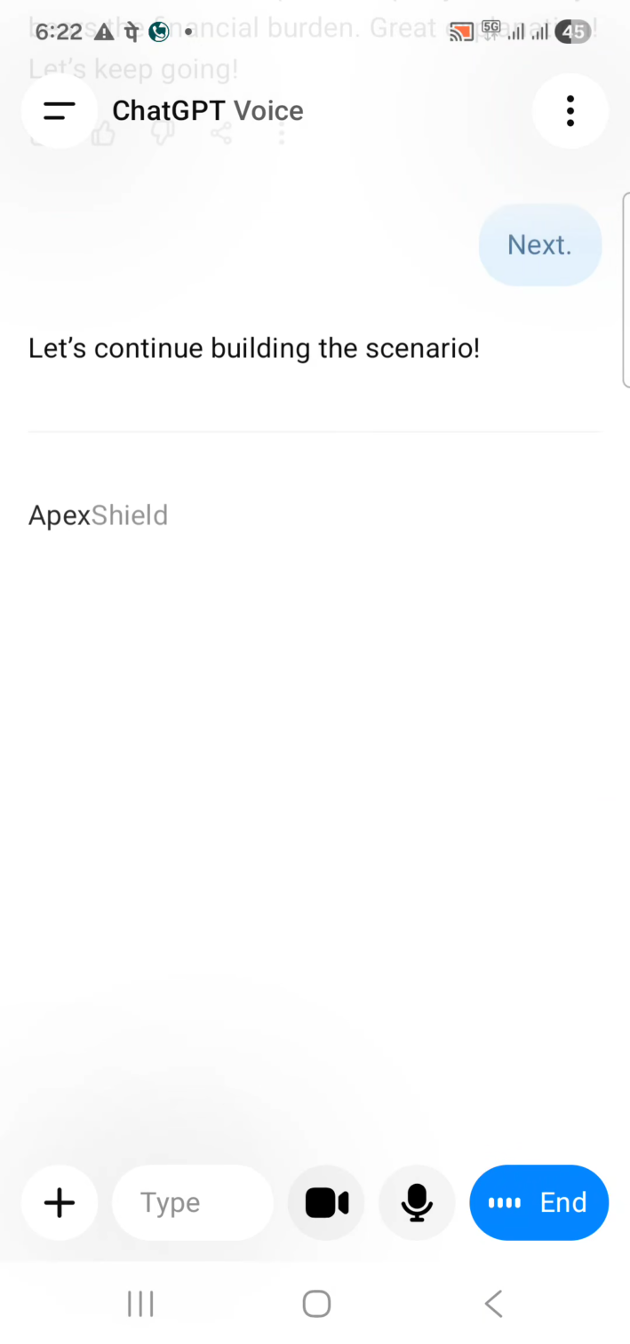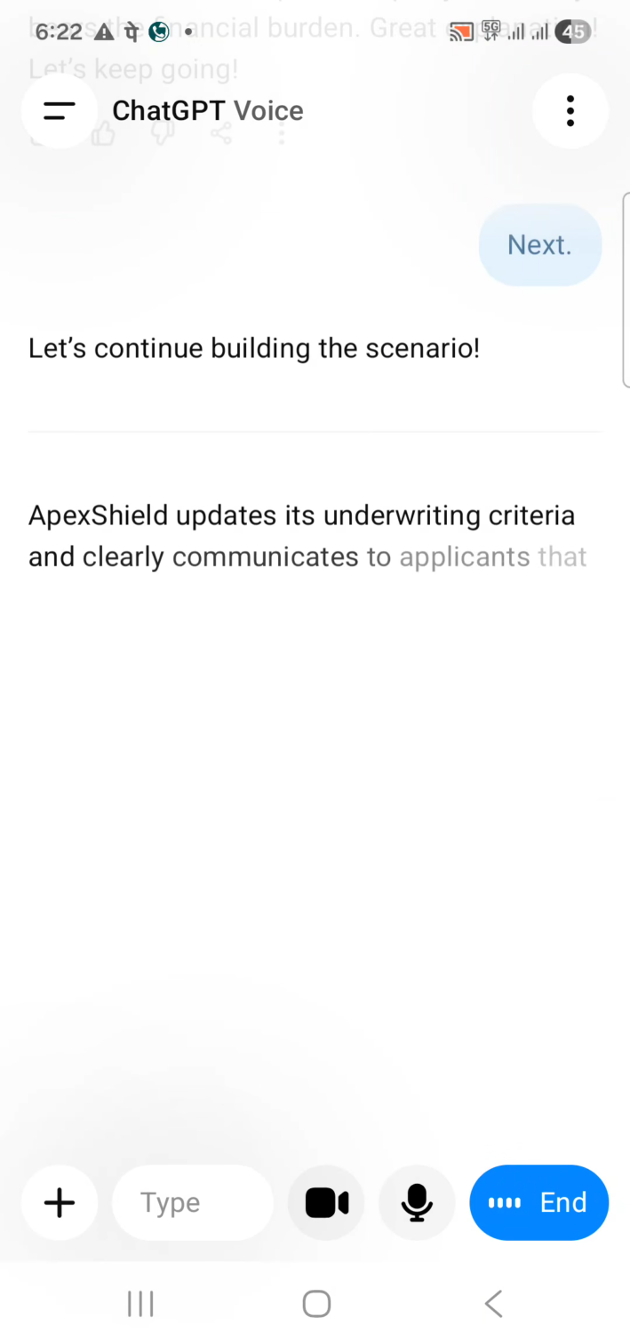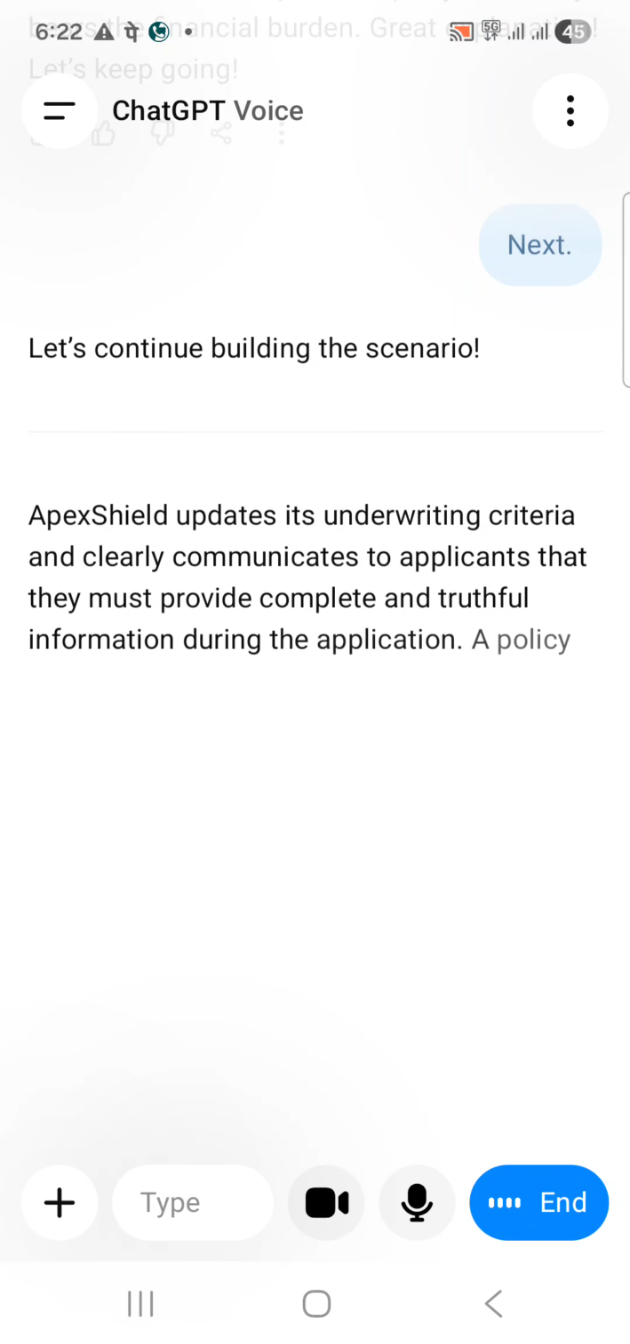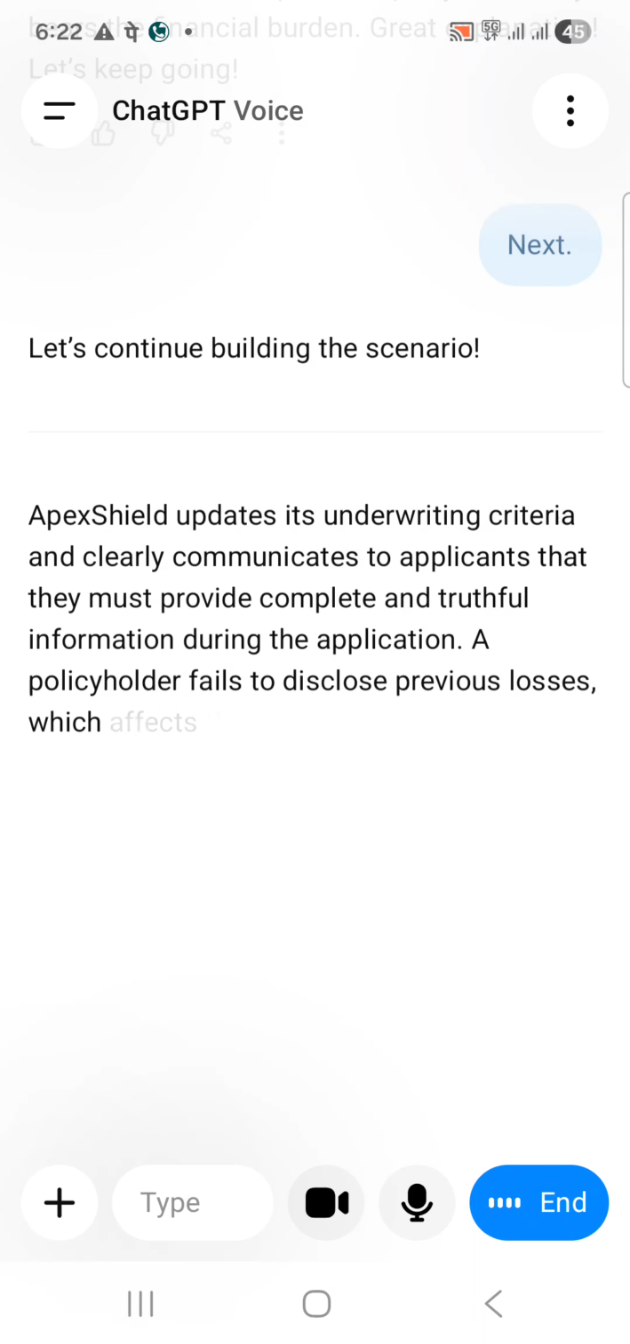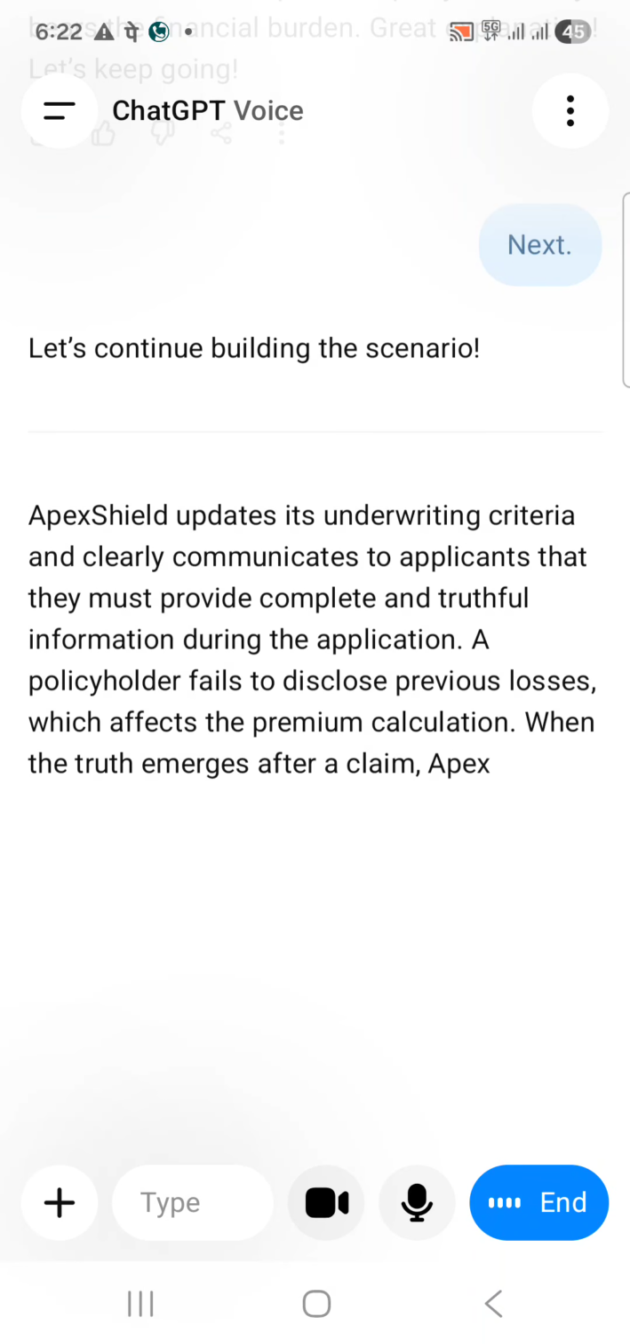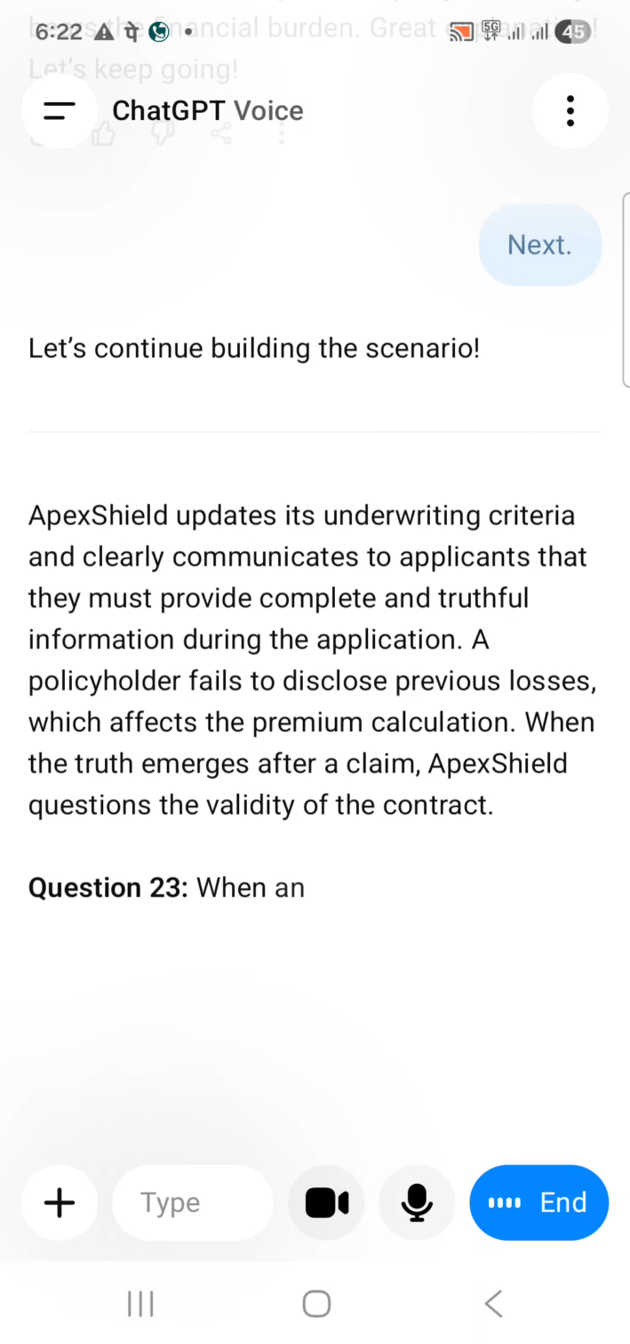Let's continue building the scenario. Apex Shield updates its underwriting criteria and clearly communicates to applicants that they must provide complete and truthful information during the application. A policyholder fails to disclose previous losses, which affects the premium calculation. When the truth emerges after a claim, Apex Shield questions the validity of the contract.